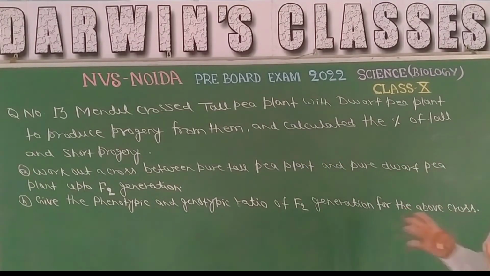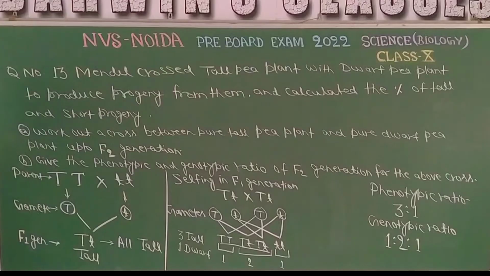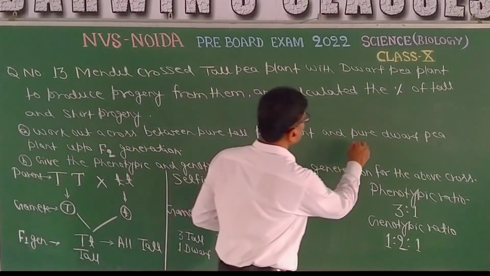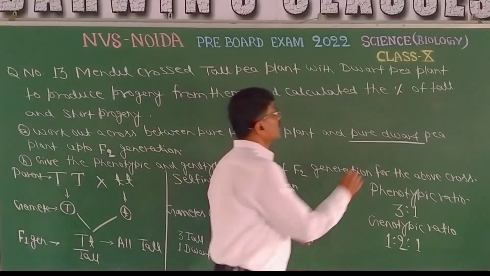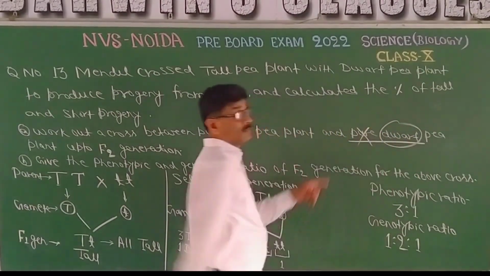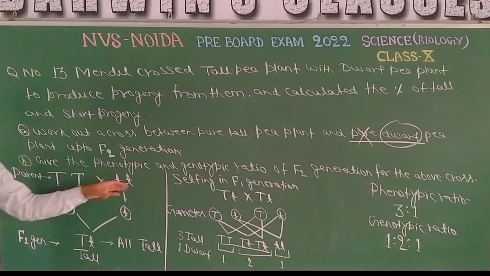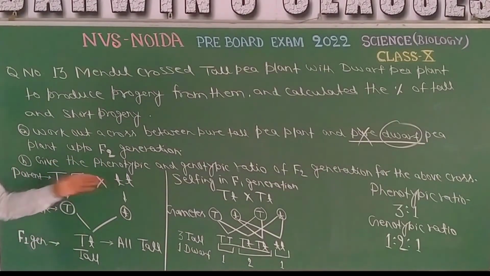This is the pure monohybrid cross done by Mendel. Here you can see this is the parent, capital T, that is pure tall, and this one is dwarf. Here in the question it is pure dwarf, but it must be only dwarf. No need of writing down pure, because dwarf is dwarf. So the parents are capital T, small t, tall and dwarf.